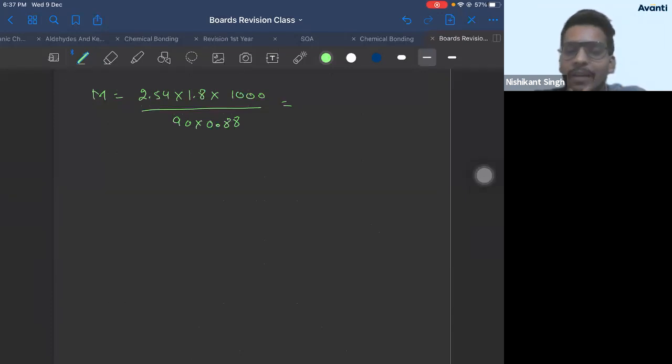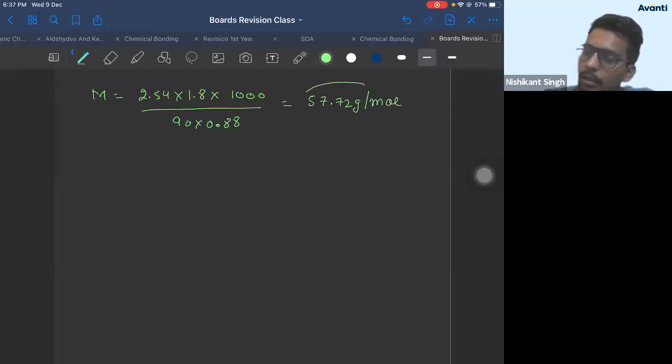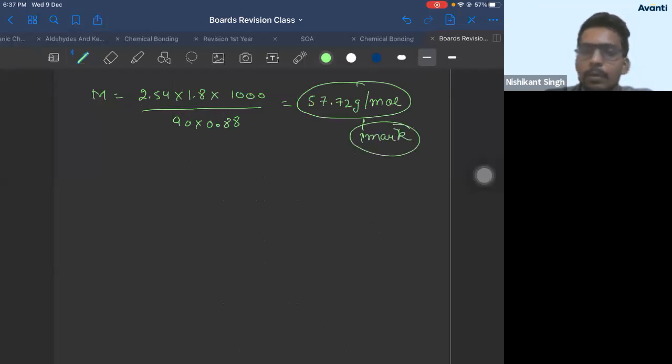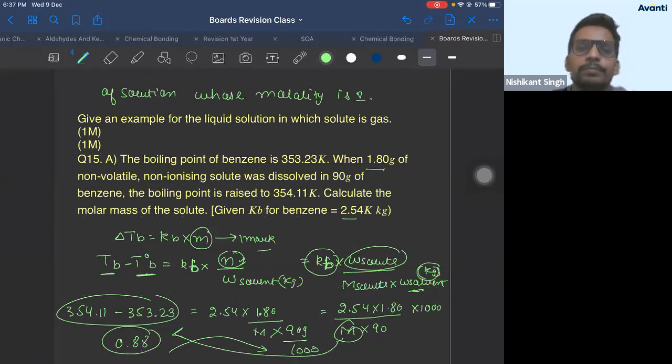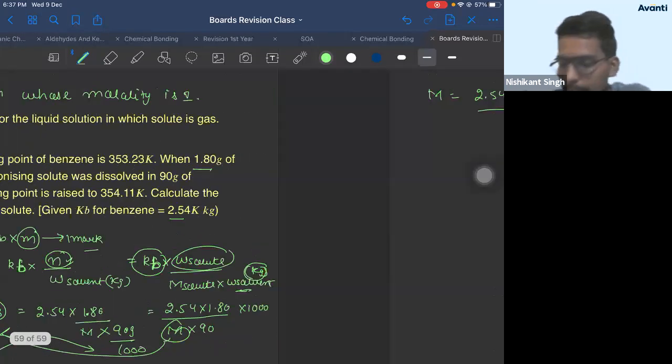So how much is it? It will not come that small, guys. I think Kishore, you're right. You'll get approximately 57.72 gram. Unit is important. Without unit, you'll not get marks. So 57.72 gram per mole. If this question comes for 3 marks, you'll get 1 mark for the answer, 1 mark for the formula, and 1 mark for your calculation.